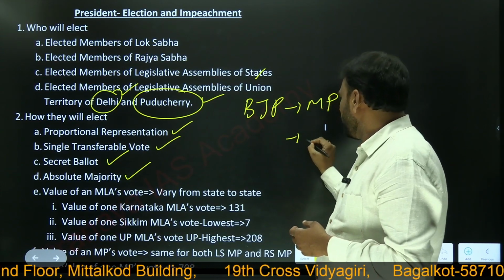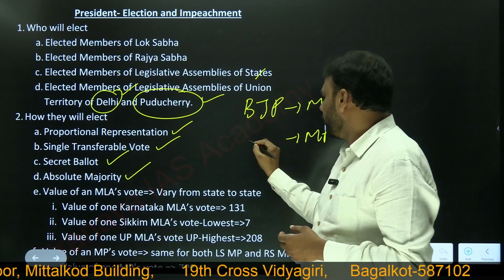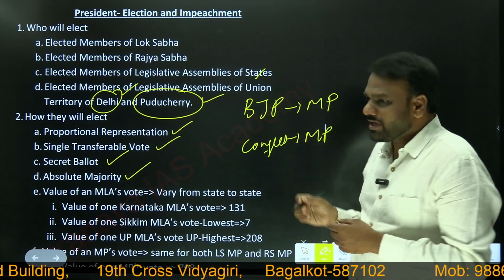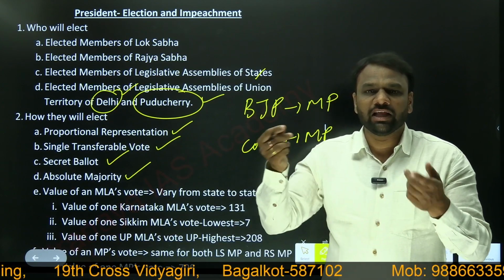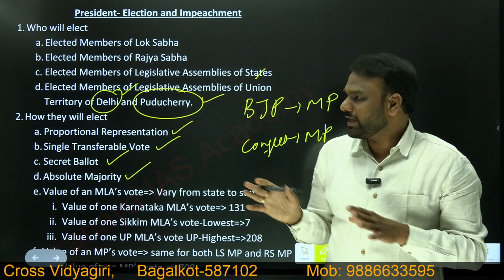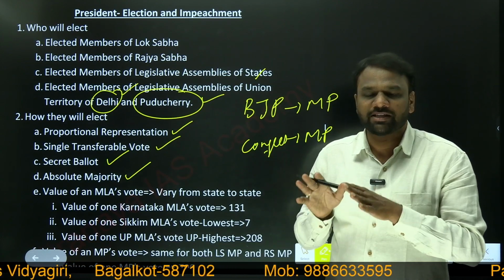Another MP, member of parliament, who belongs to Congress. So when these MPs are going to cast their vote, they need not tell their leaders that they are casting the vote for a particular person. They can keep it confidential, they can keep it secret.